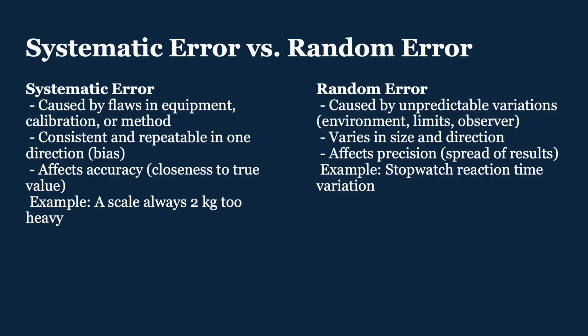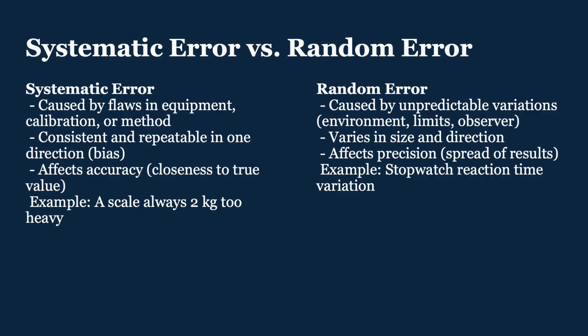Random error is caused by unpredictable variations given by like the environment, the limits, the observer, and so on. It varies in size and direction, and it affects the precision or the spread of results. So for example, your reaction time when you're using a stopwatch.